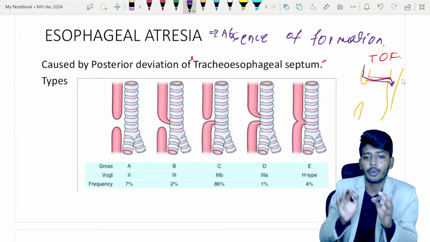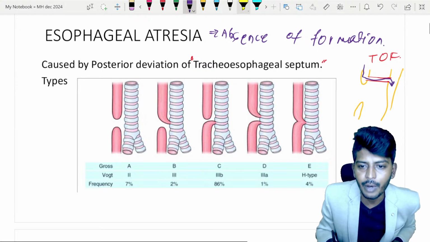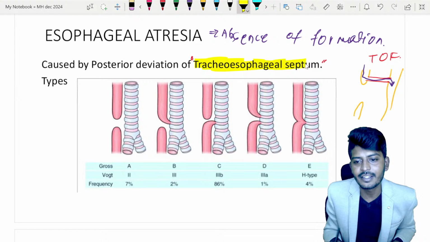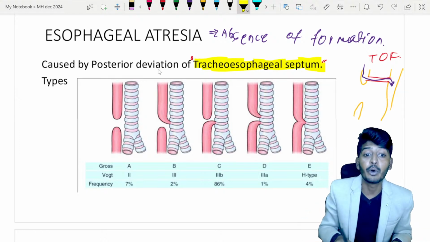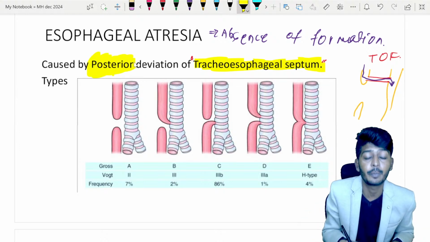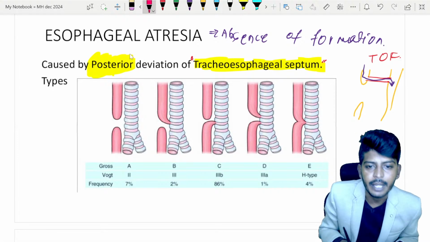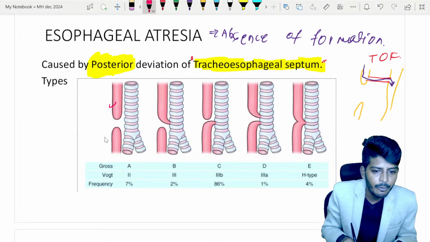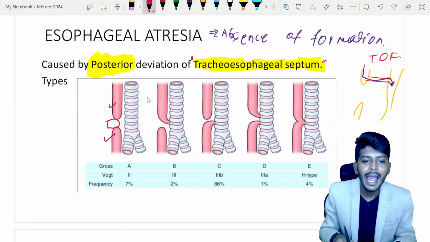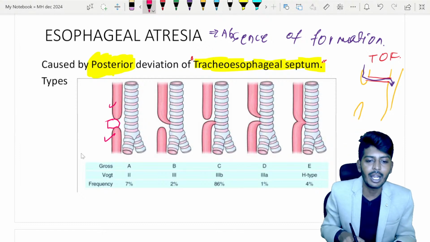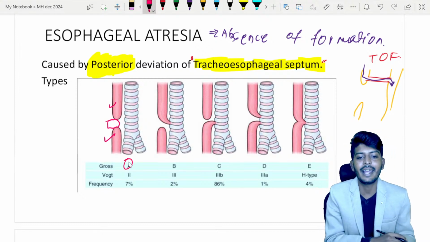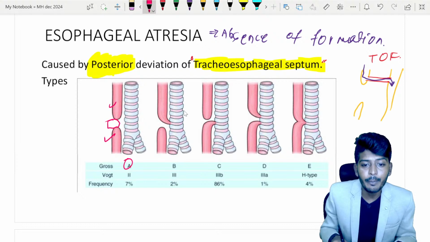Now, before going there, the first point to be remembered, point number one: the tracheoesophageal septum has been deviated. What is that? Posterior deviation. Don't get confused. Posterior deviation of the septum. So what can happen? There is a possibility these both ends are formed, but the segment is not formed. A part of the esophagus is not formed, and it does not have any fistula. We will call it type A. And we have one more thing, type B.